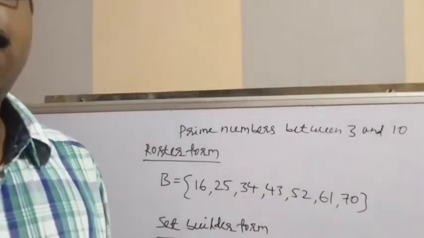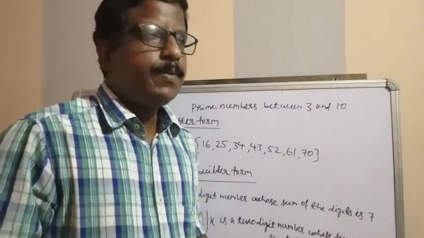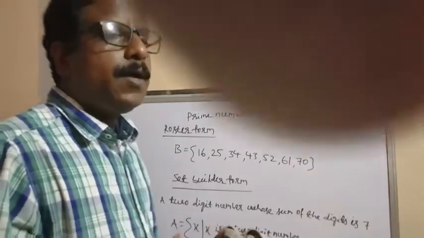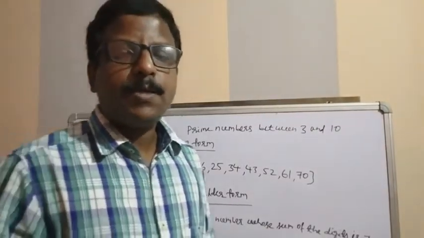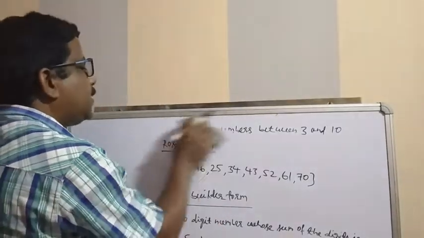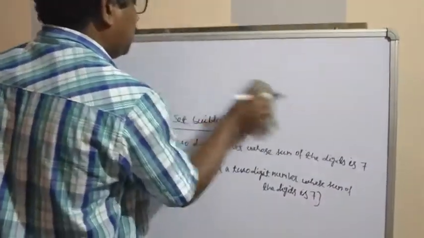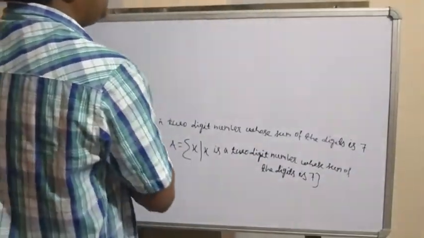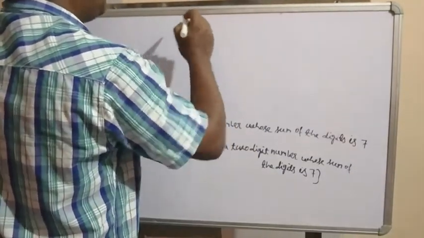Now next is what is a finite set and what is an infinite set. A finite set is one where the elements we can count, the number of elements can be counted. For example, all the natural numbers less than 7.